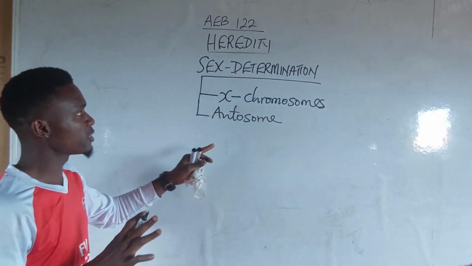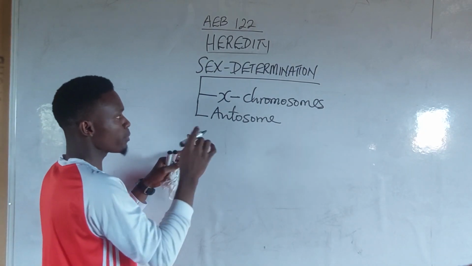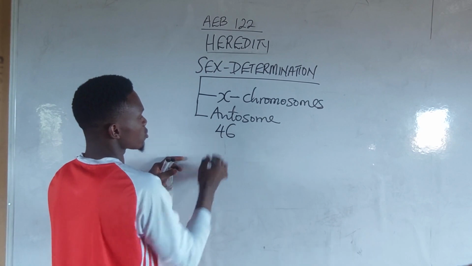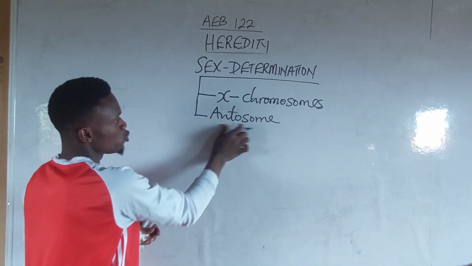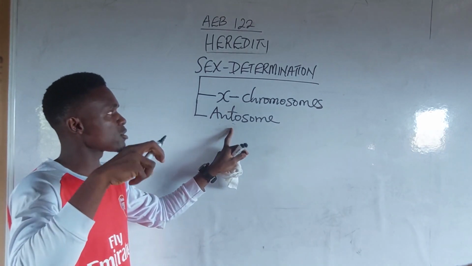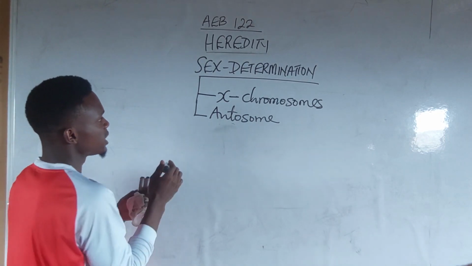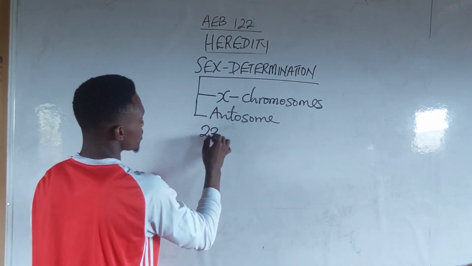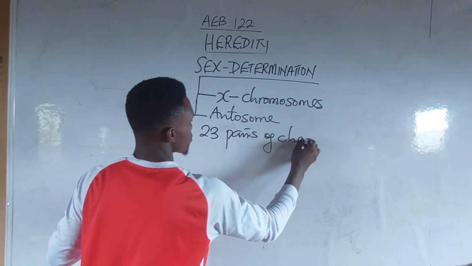And you will agree with me that each living thing, a man or a woman, comprises what? 46 chromosomes. But during sexual intercourse, 23 chromosomes will come from the mother, and 23 chromosomes will come from the father. Fertilization will produce what? Zygotes. Now, all of the 23 pairs of chromosomes,